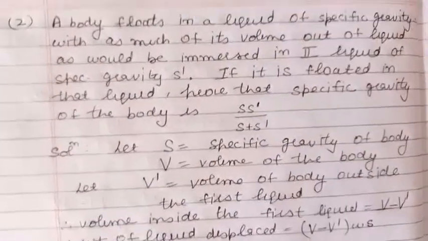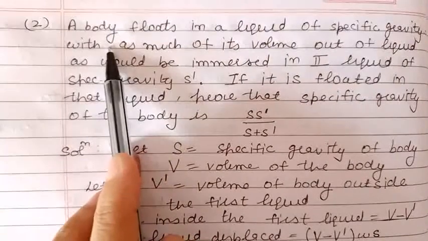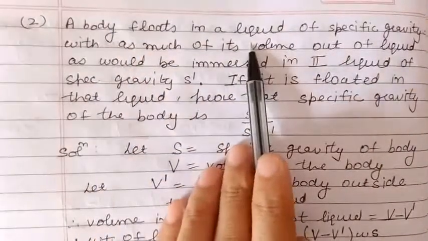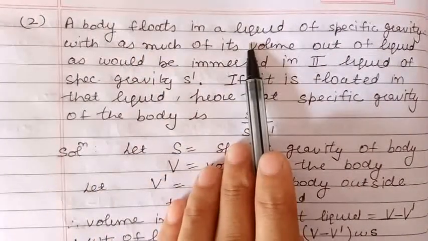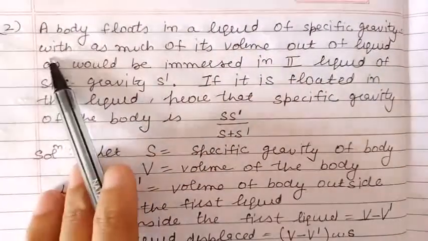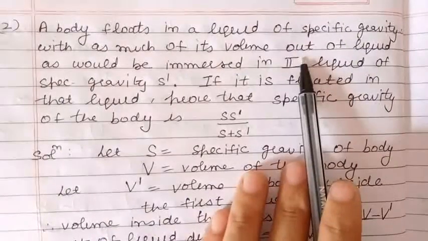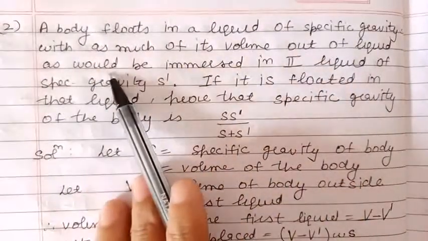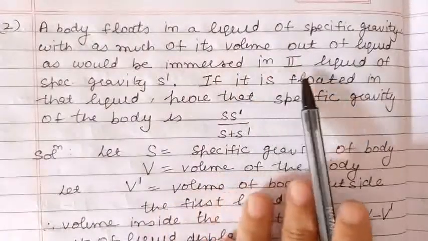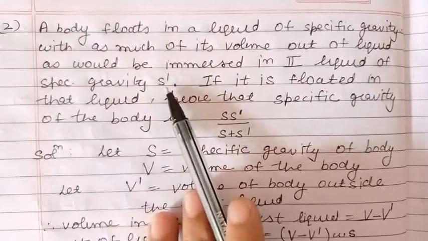Now our second problem is, a body floats in a liquid of the specific gravity S with as much of its volume out of the liquid as would be immersed in the second liquid of specific gravity S dash.